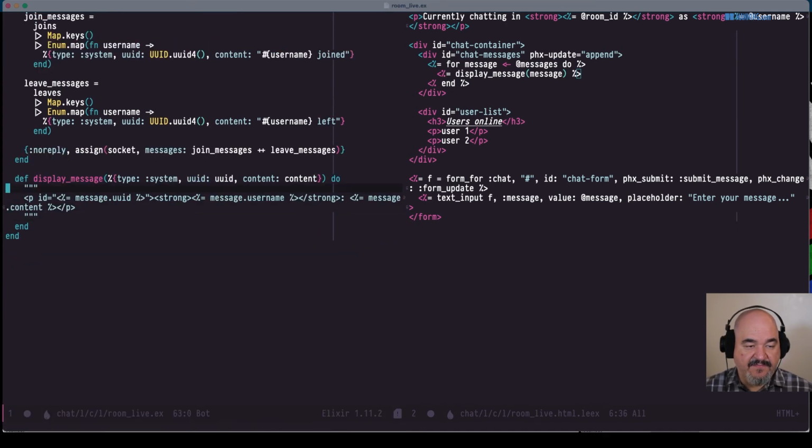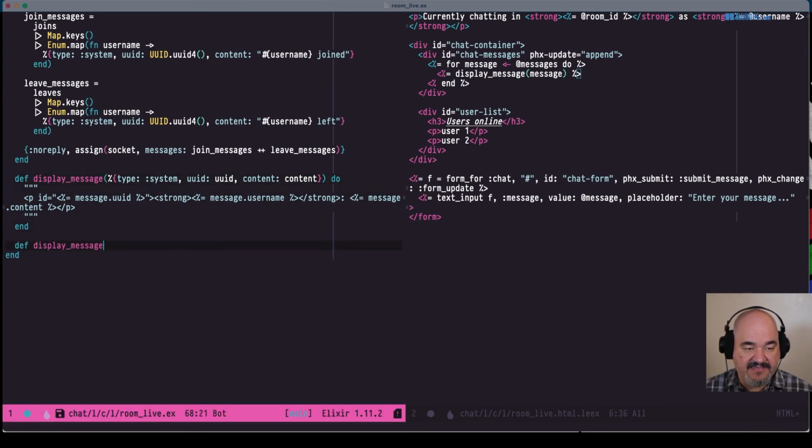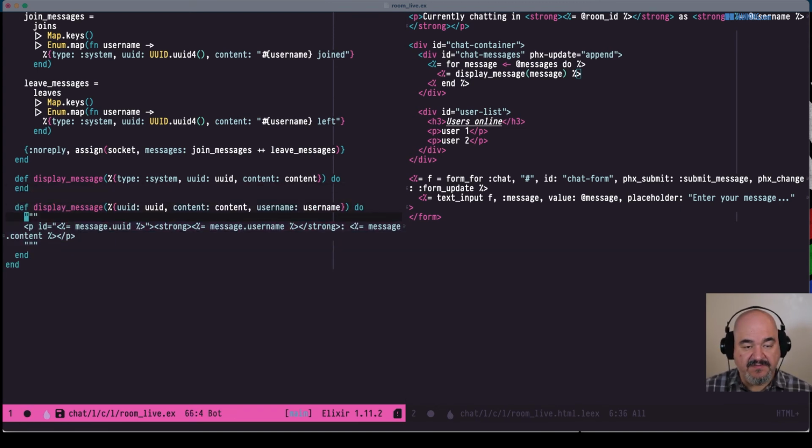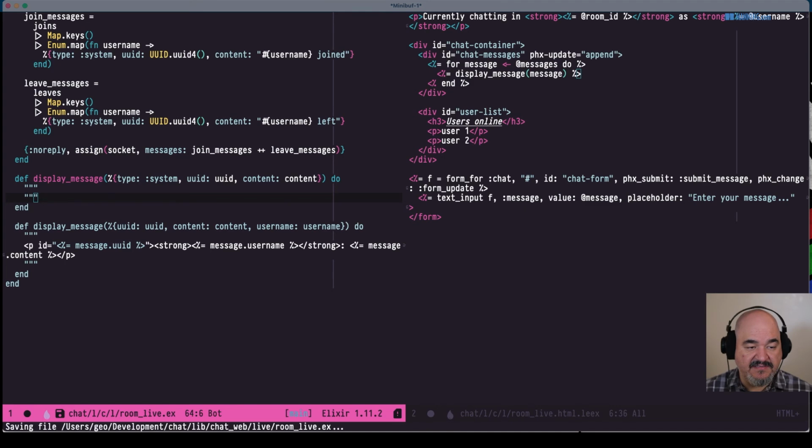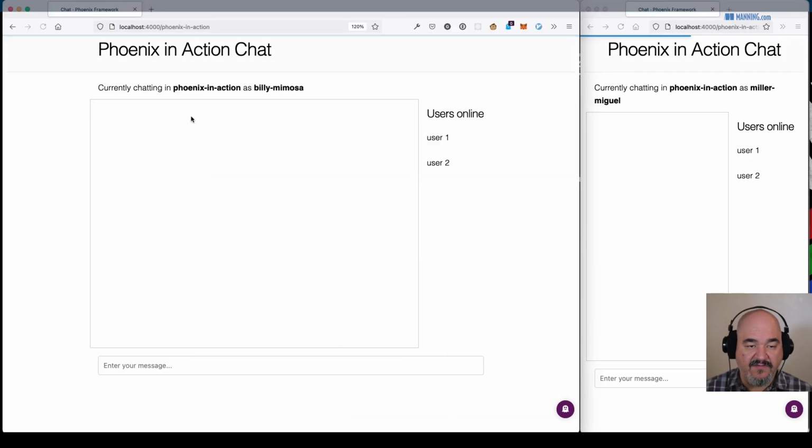Save that. This is only going to match for the first one, but then we can say for any other display message that has no type, all we need is the UUID and the content, and actually I'm going to have this backwards, and the username. This is what's going to be displayed for messages from users, and we need to do something else for messages without users. For now, I'm going to display nothing, just to make sure that our other display is working correctly.